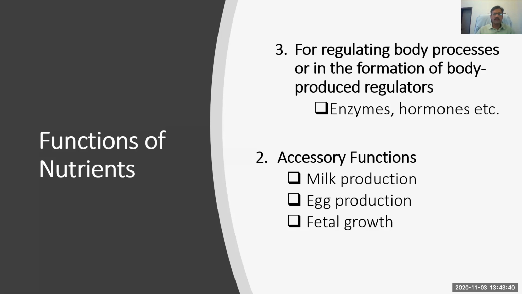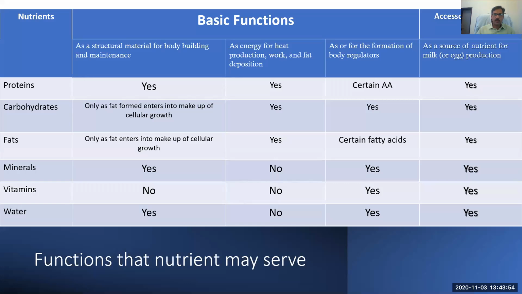If we are not physically fit, we cannot run, we cannot play. So that's the reason we have to first fulfill the requirement for body maintenance and body functioning, then we can get production from the body. So this is a summary of all the nutrients, what types of nutrients we have and what functions they are performing.